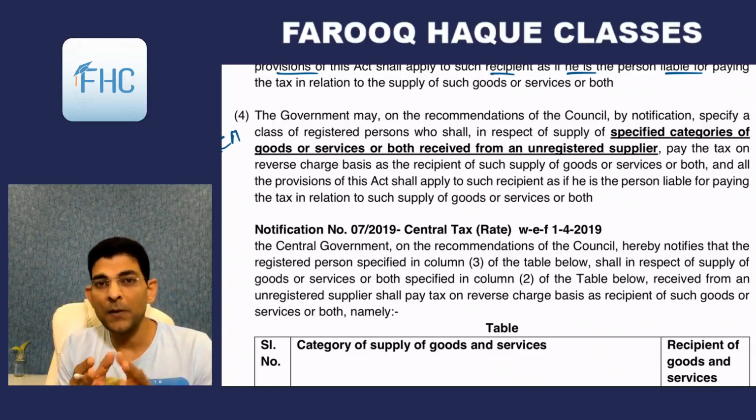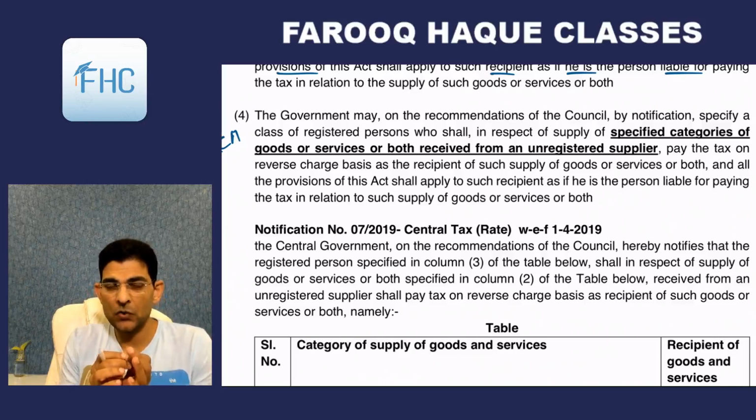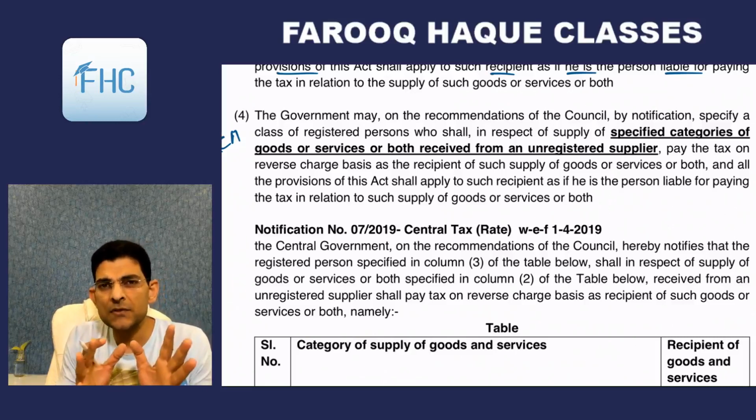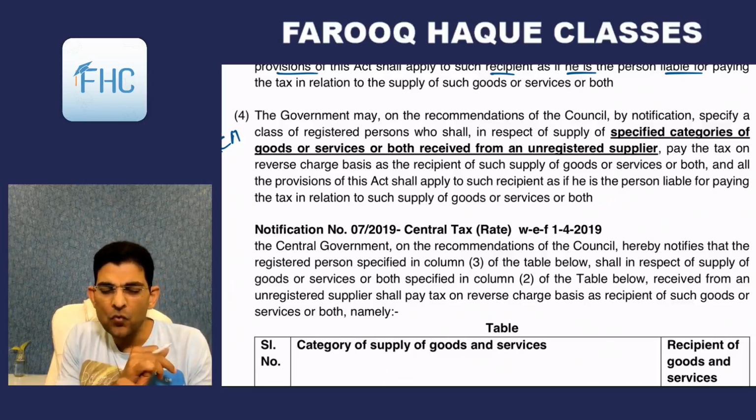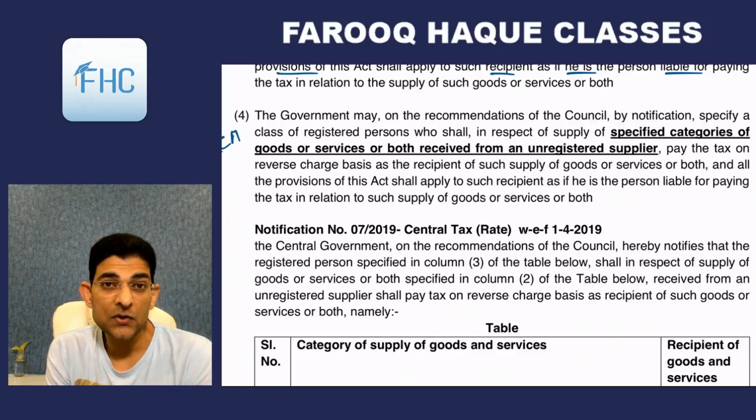The recipient will have to pay tax on that goods or service or both. So earlier it was for any goods, any service, and therefore a lot of complaints came from the industry that if the buyer is a registered person and he is buying goods from a lot of unregistered persons, then he becomes automatically liable to pay tax. It was an automatic reverse charge.